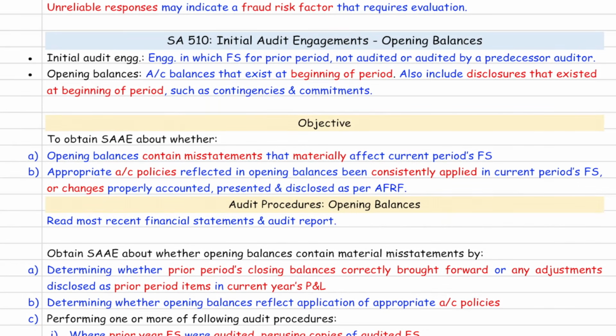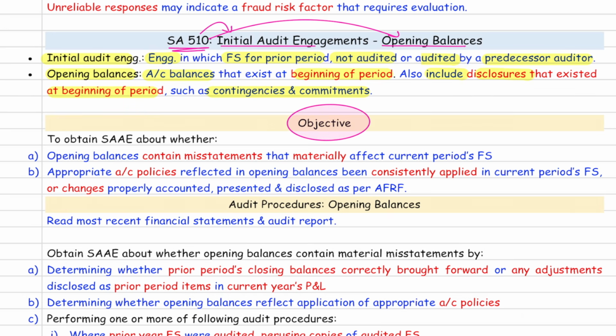So we started with SA 510, I for initial audit engagement, O for opening balances. First of all, what is the initial audit engagement? Sir, it is an engagement in which the prior period financial statements were not audited or they were audited by some predecessor auditor. Opening balances means the balances at the beginning of the period, but they also include the disclosures which are related to the beginning of period like contingent liabilities and commitments.